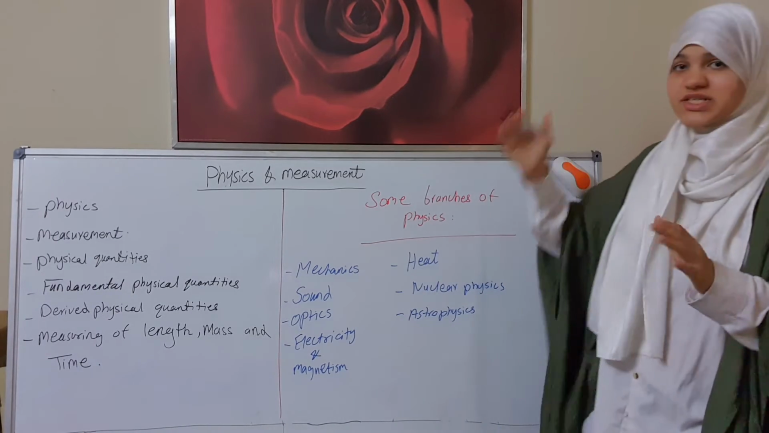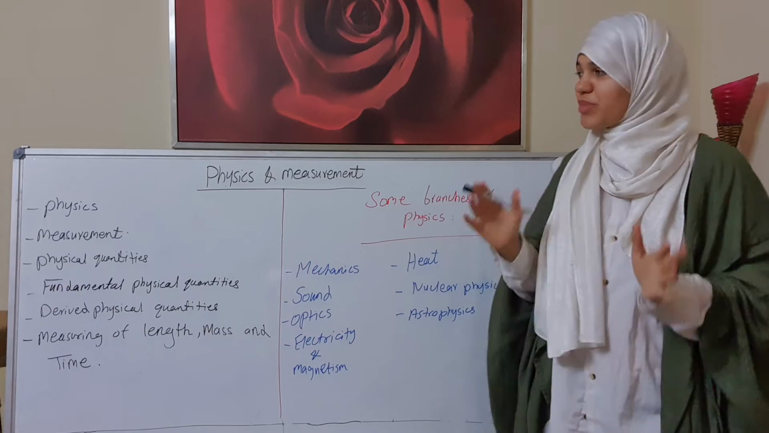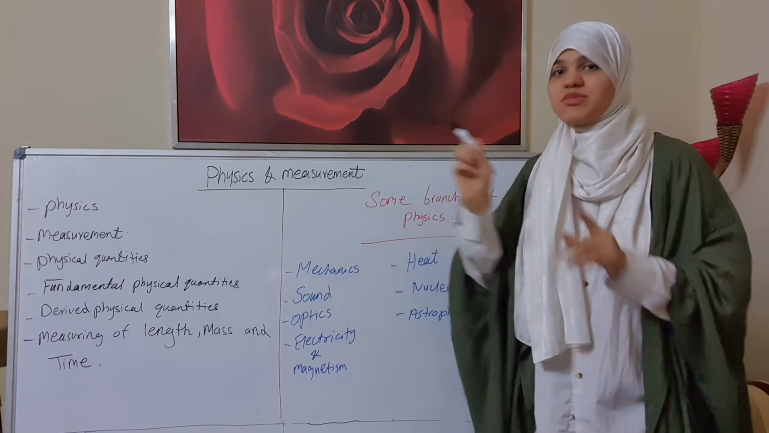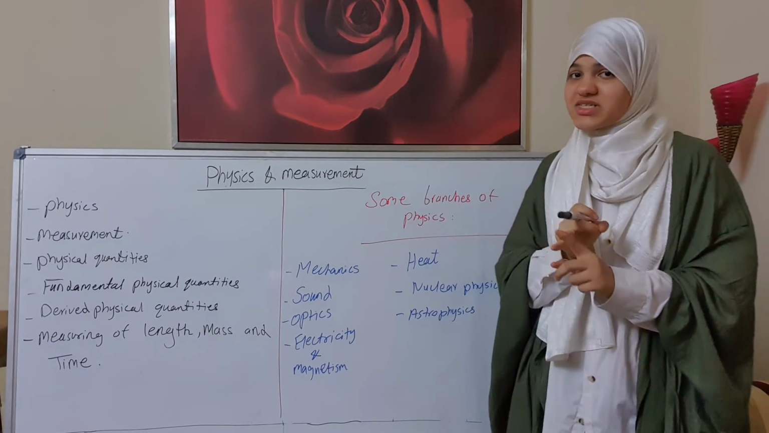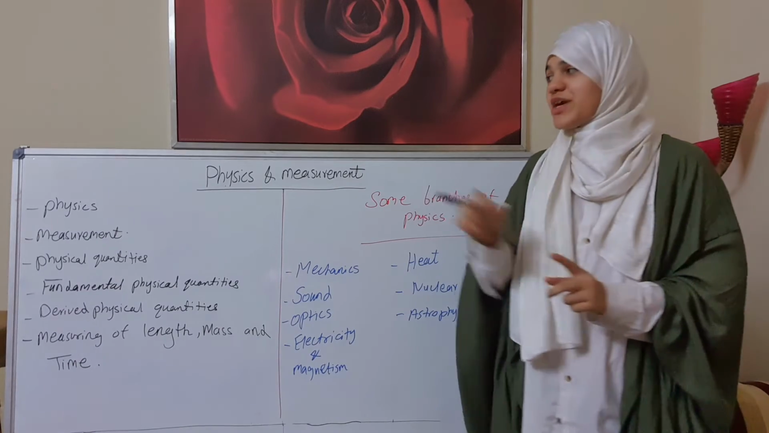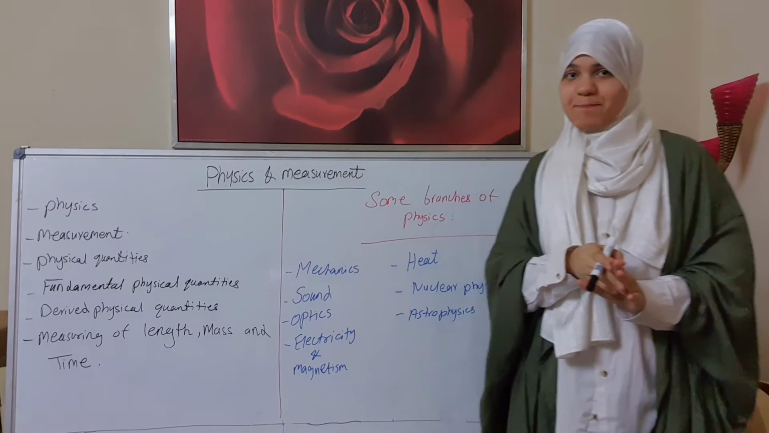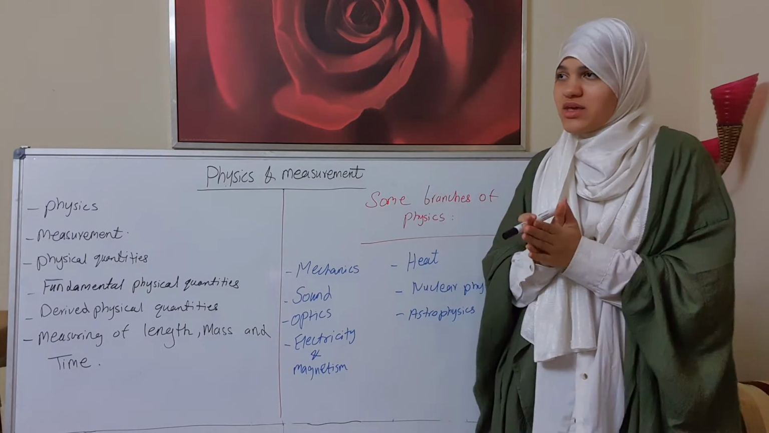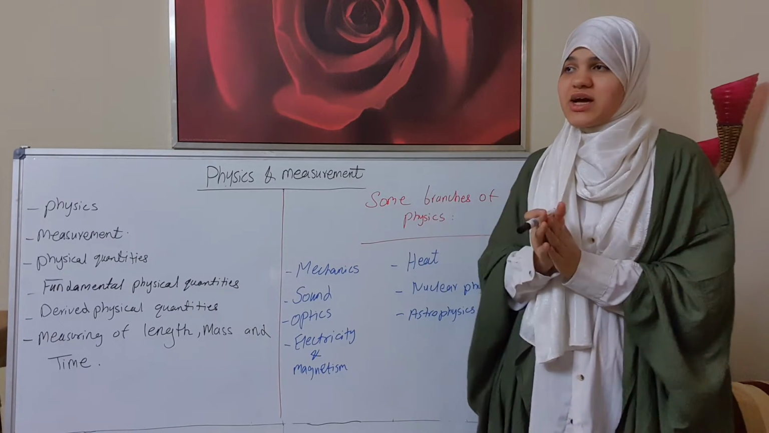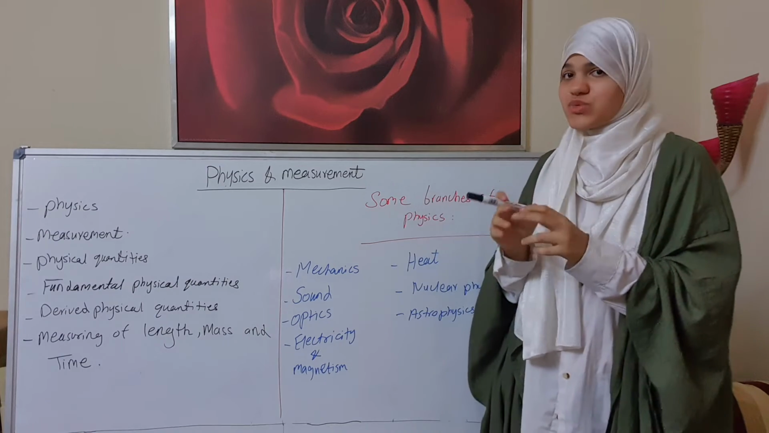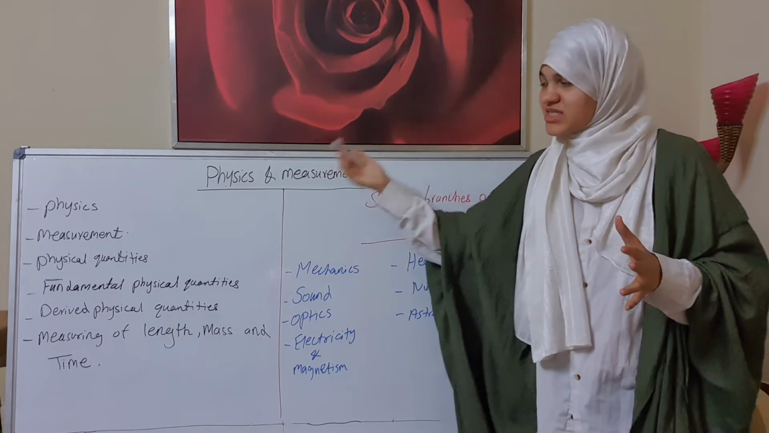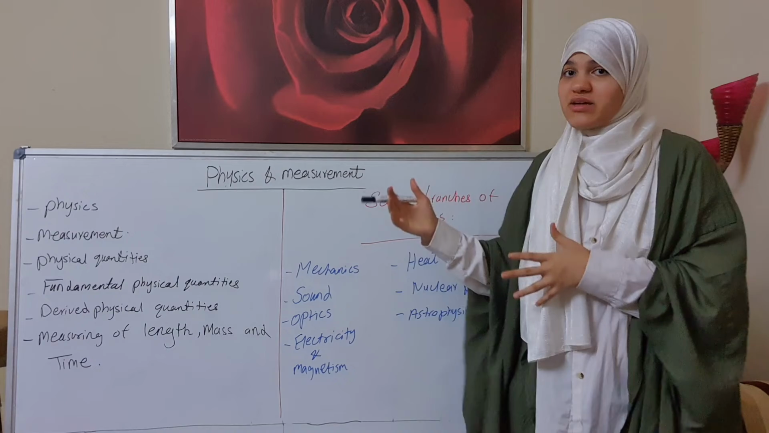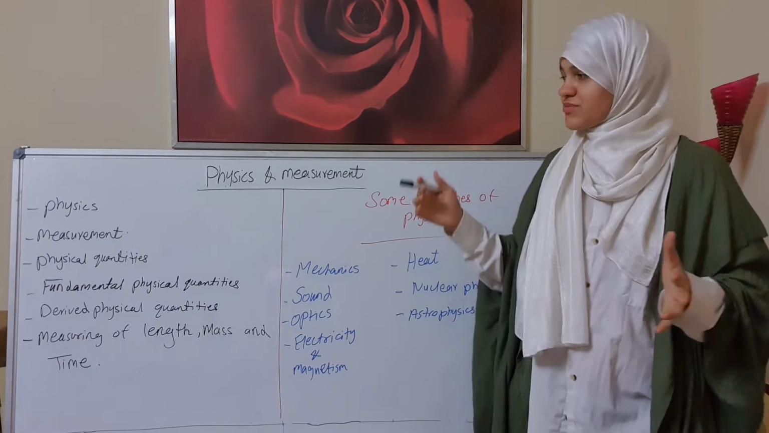Now, in this unit, you learned about physics, the meaning of physics, the definition of physics, how physics can help us, and the branches of physics. And about measurement: how we can measure things, what kind of measurement we will use, and why physicists use measurement in their observations.